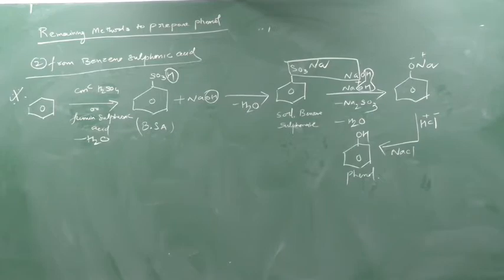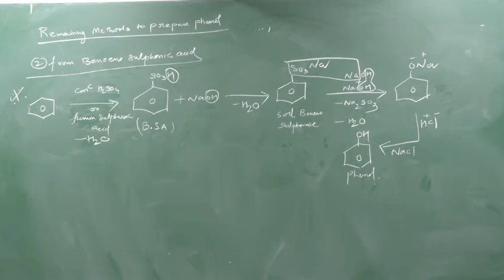Clear? So what happens? In the first step we are preparing the benzene sulfonic acid. How? We are reacting the benzene with sulfuric acid. The H will be from the benzene and OH from the H2SO4, so SO3H will be generated. So this is the method to prepare the benzene sulfonic acid. Then this benzene sulfonic acid I am reacting with NaOH. Why? Because it is an acid, and an acid reacts with a base. So H and OH react and form water, and you get sodium benzene sulfonate.